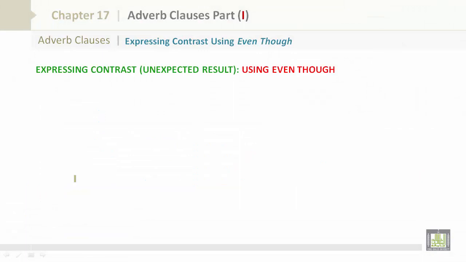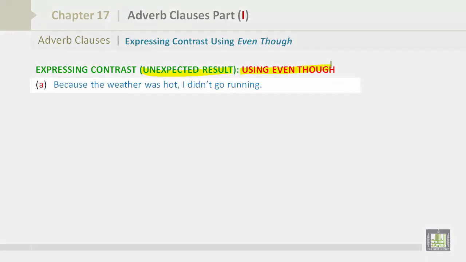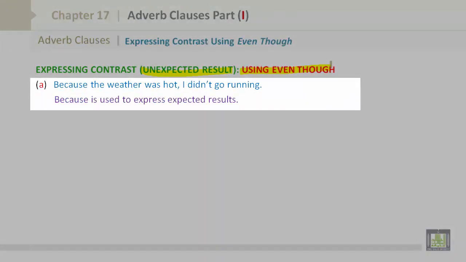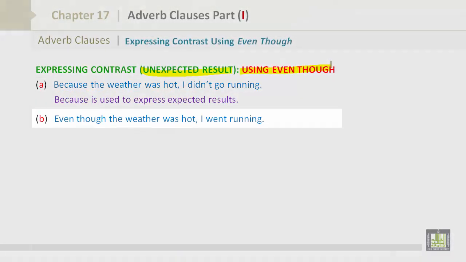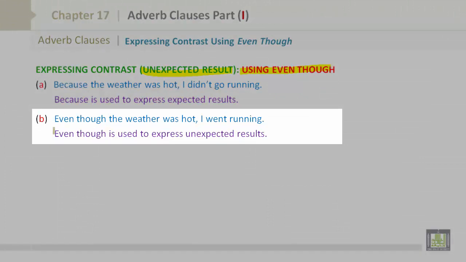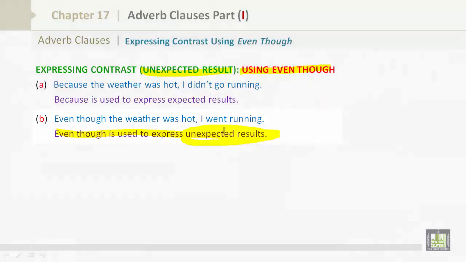Expressing contrast using even though. Expressing contrast, unexpected result, using even though. Because the weather was hot, I didn't go running. Because is used to express expected results. Even though the weather was hot, I went running. We can see here that even though is used to express unexpected results.